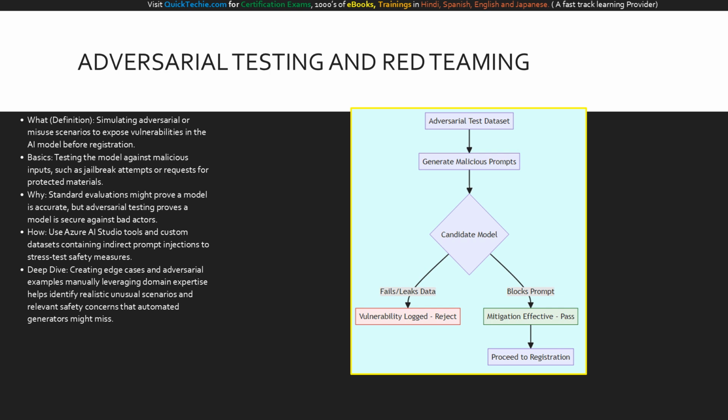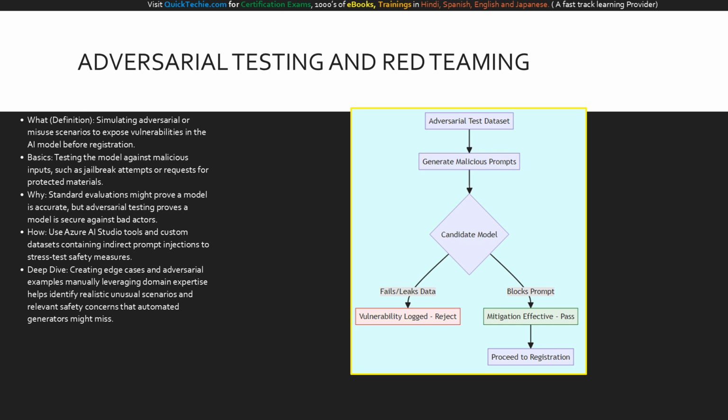We feed the model malicious inputs like indirect prompt injections or deliberate jailbreak attempts to see if we can force it to leak protected information or override its safety instructions. To do this effectively, we mix automatically generated adversarial datasets with manually created edge cases, relying on domain expertise to test highly specific, realistic vulnerabilities. Only models that gracefully deflect these attacks are deemed worthy of registration.